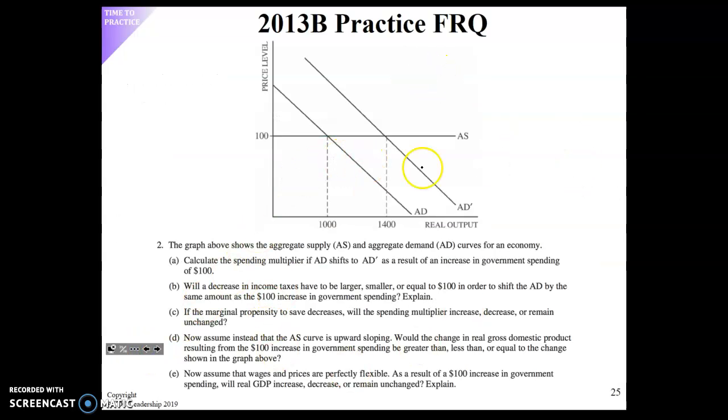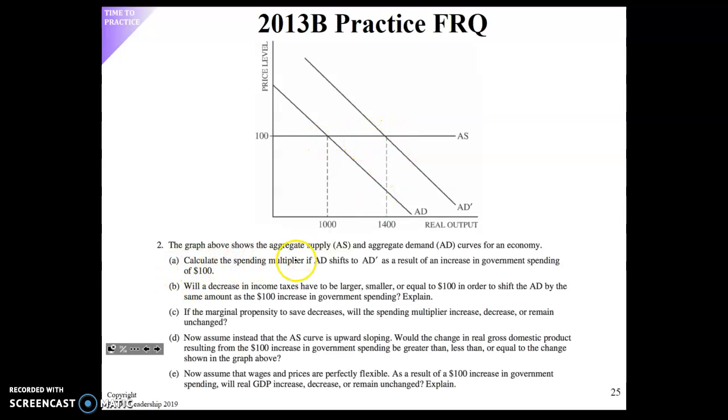I don't have a ton of room to write here, so I'm not going to say much, all right? And if you have questions on this, come and find me. But the graph above shows aggregate supply and aggregate demand. They just do this to kind of throw you off. They're really just going to ask you questions about aggregate demand here. So you see this perfectly, what we call perfectly elastic aggregate supply. They're just talking about what's going on here.